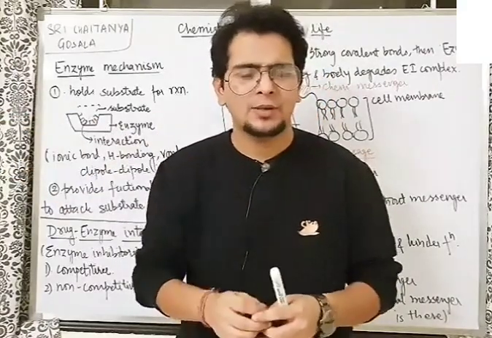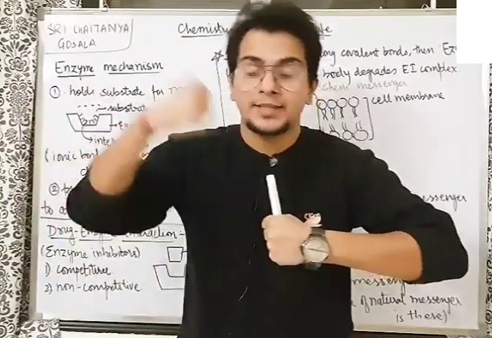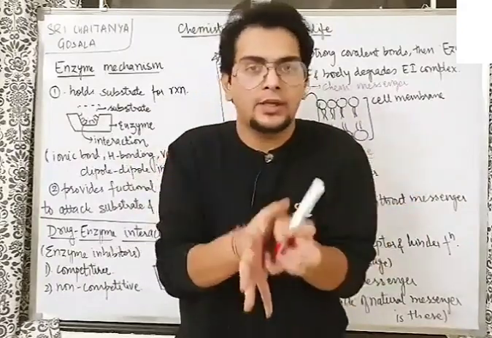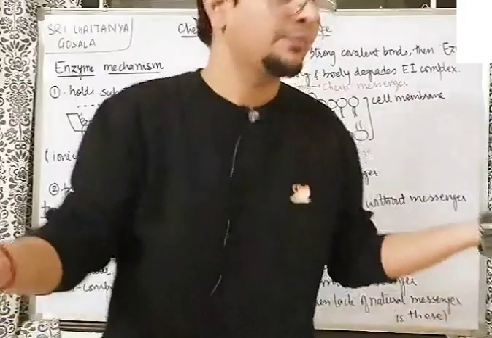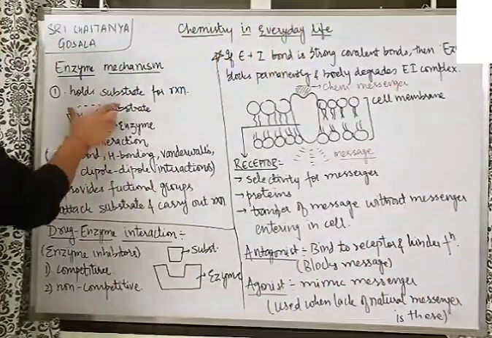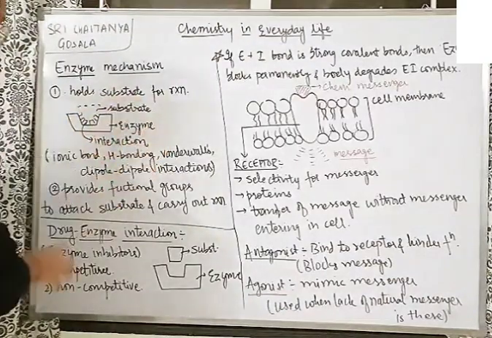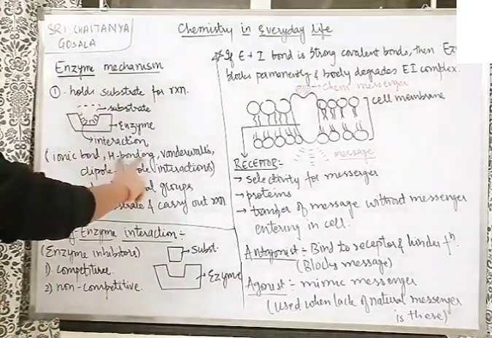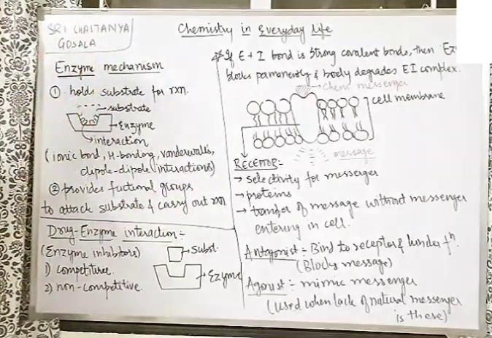It's just like a normal movie, where one person is holding the victim and the other person is beating him. So the enzyme has the first job of holding the substrate so that some other reagent can come and react with it. So your first job is this: the enzyme holds the substrate. By which interactions? The interaction between the substrate and the enzyme. A single multiple choice question can come, a very nice question it is. Ionic bond, hydrogen bonding, van der Waals, dipole interaction. These four kinds of interactions are there between the enzyme and the substrate.